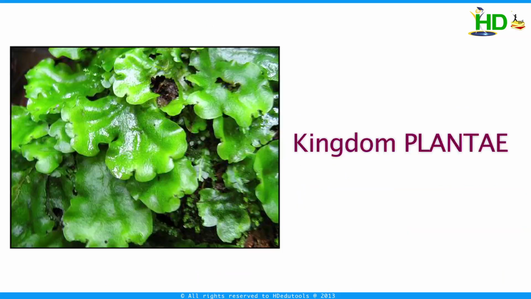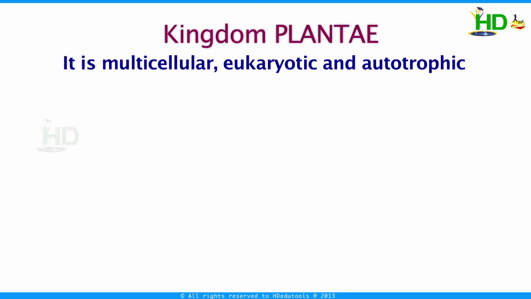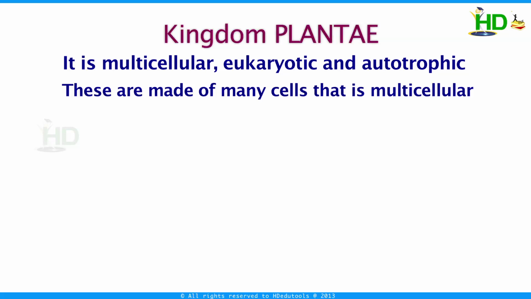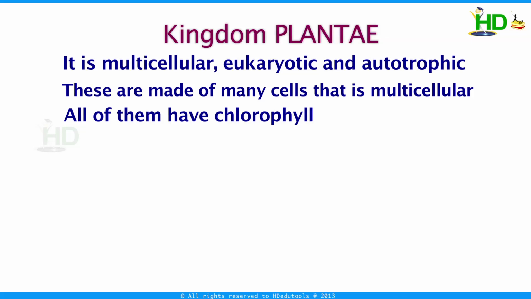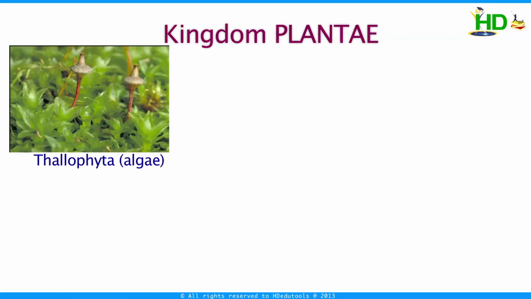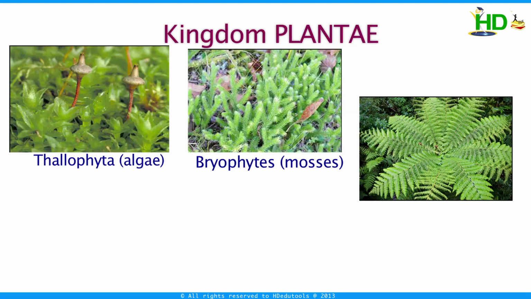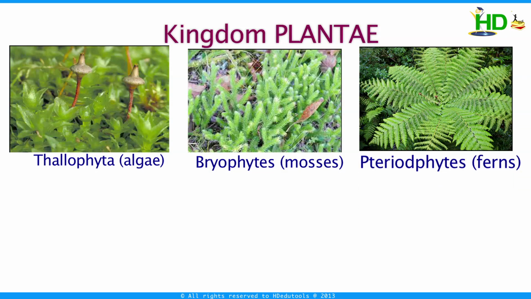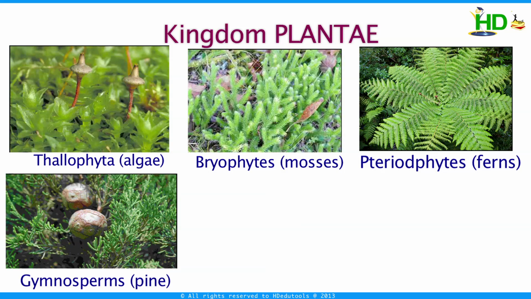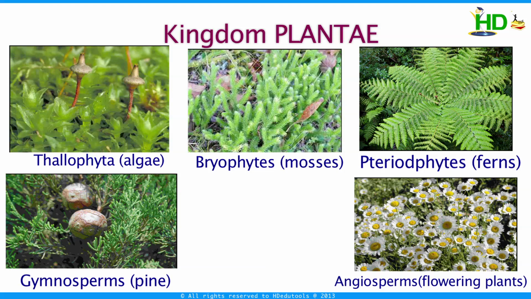The next one is kingdom Plantae. It is multicellular, eukaryotic, and autotrophic. These are made up of many cells, that is multicellular. All of them have chlorophyll and they make their own food by photosynthesis. That is autotrophic, self-nourishing. They include Thallophyta, that is algae, bryophytes, mosses, pteridophytes, that is ferns, gymnosperms, that is pine, etc., angiosperms, that is flowering plants.